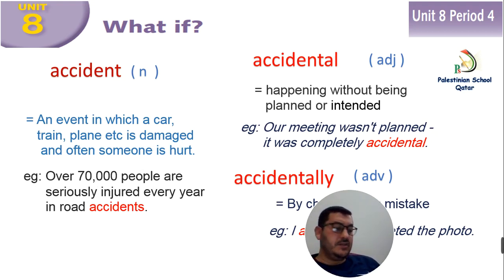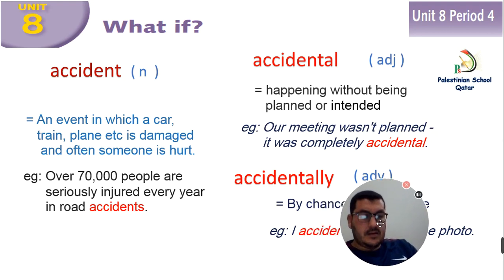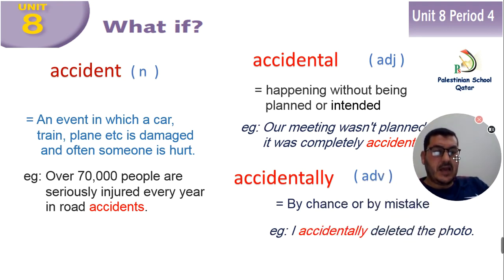Accidental is an adjective: happening without being planned or intended. Example, our meeting wasn't planned, it was completely accidental. We have accidentally. It is an adverb: by chance or by mistake. It doesn't mean it. For example, I accidentally deleted the photo.